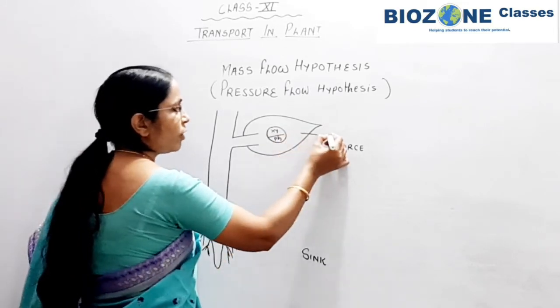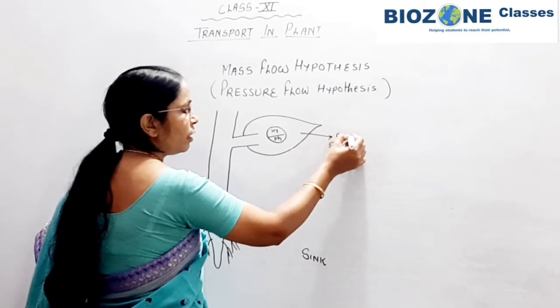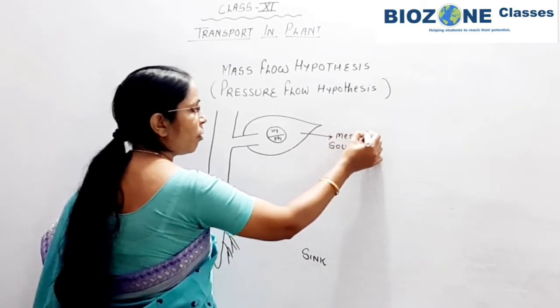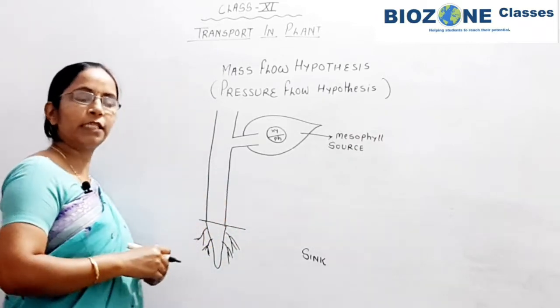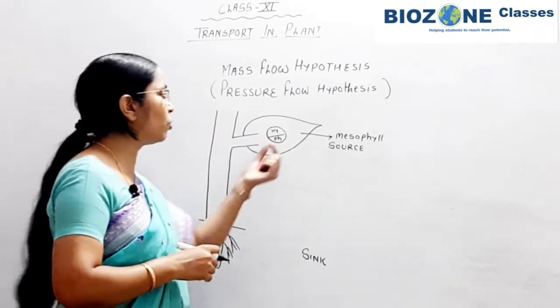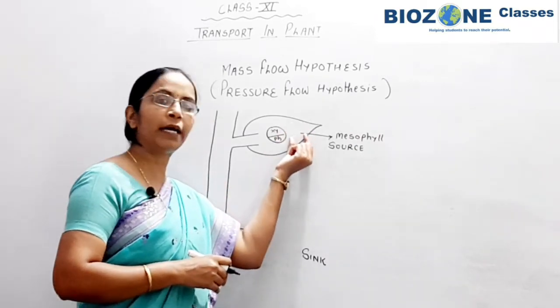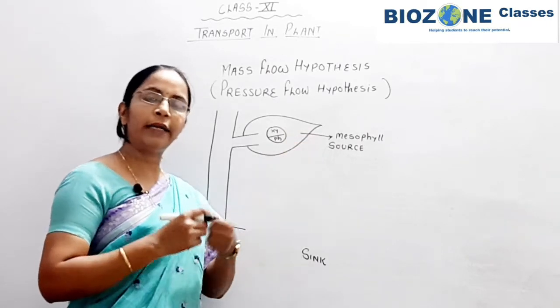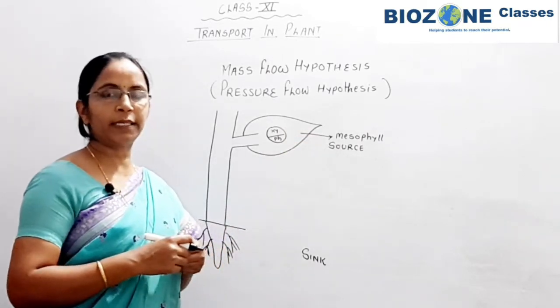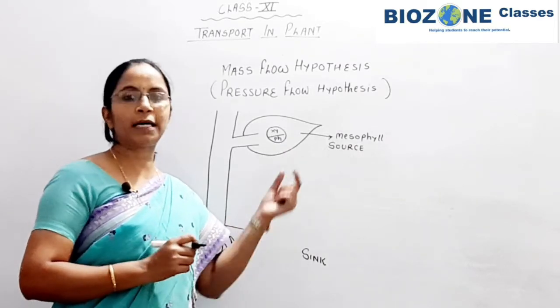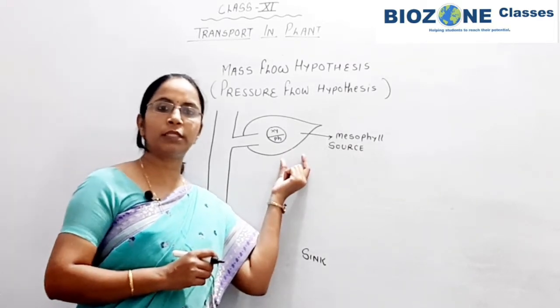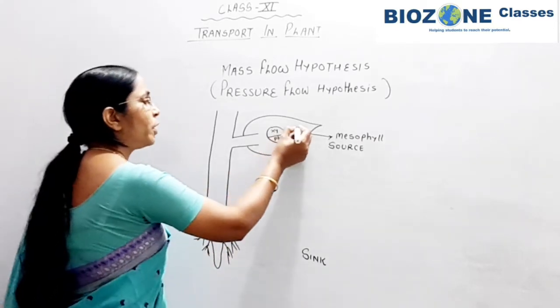Secondly, we already studied that the leaf is mainly made up of mesophyll cells, and these mesophyll cells are differentiated into palisade parenchyma and spongy parenchyma, and in these mesophyll parenchyma cells chloroplast is available, and that chloroplast is responsible for the synthesis of food. Food is synthesized.